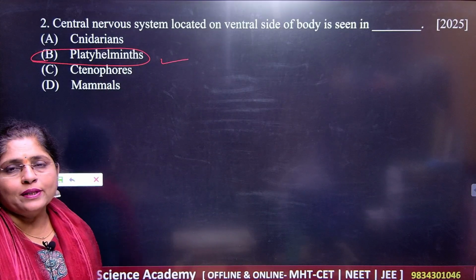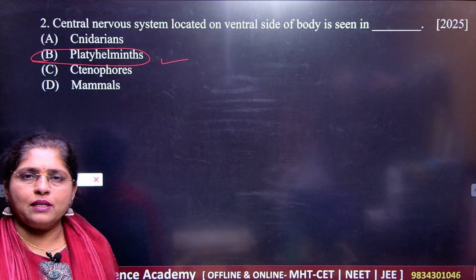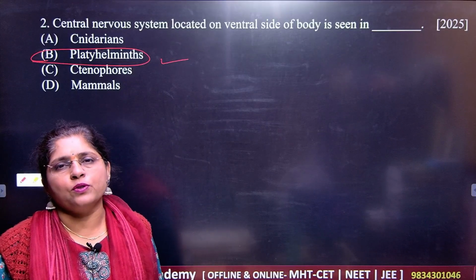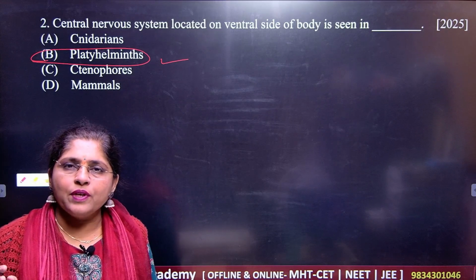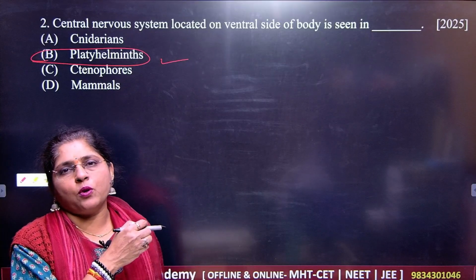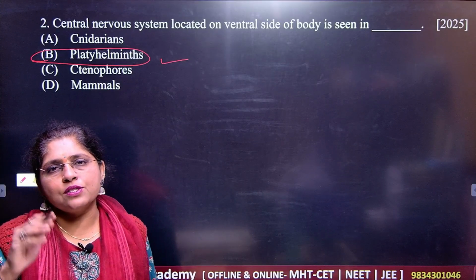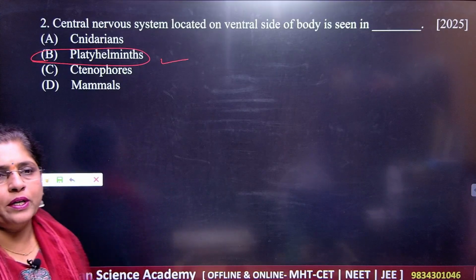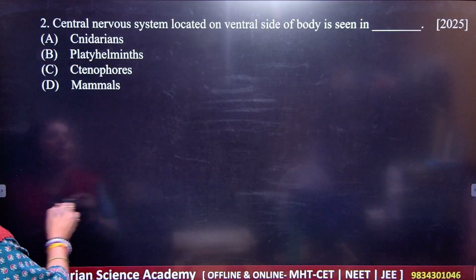So you should know exactly what the position of the nervous system is in case of chordates and in case of non-chordates. So students, you know that in case of non-chordates we have the nervous system which is towards the ventral side of the body, and in case of chordates your nervous system is towards the dorsal side of our body. Okay, please note down. So your answer here is Platyhelminthes.